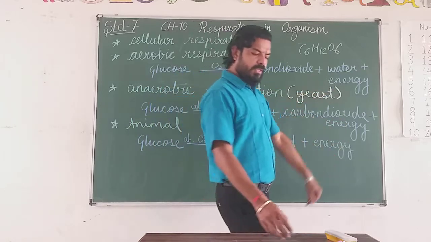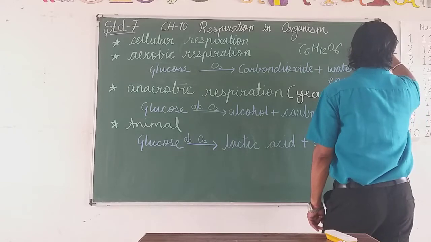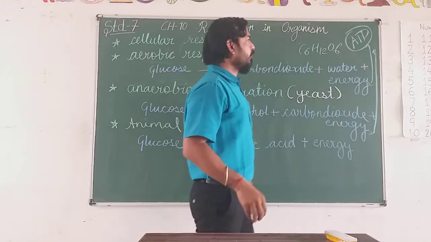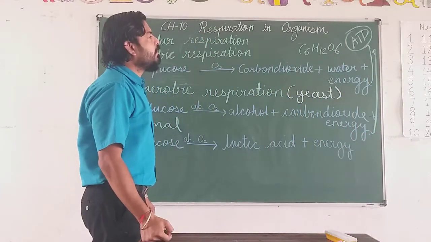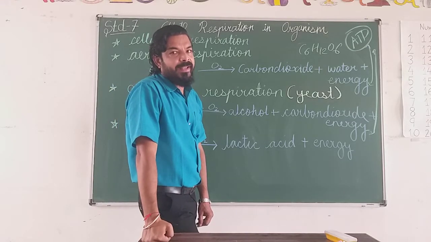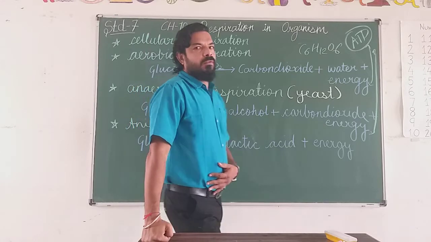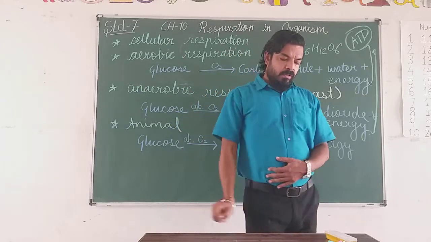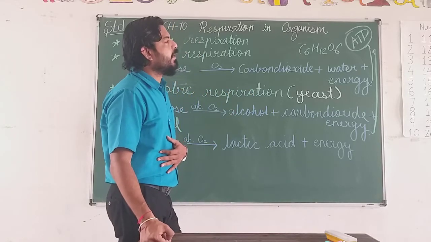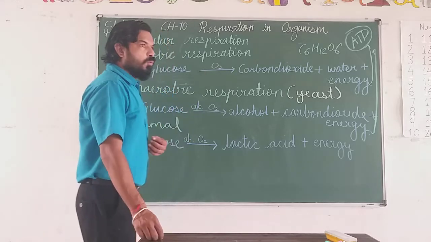You will be surprised. What is energy? This is where we are getting energy. This energy is usually called ATP. ATP means adenosine triphosphate. Now, what is adenosine triphosphate? This is the Krebs cycle. You will understand this Krebs cycle in 12th standard science, in biology: how you take this glucose, and how the burning of glucose happens in your body.